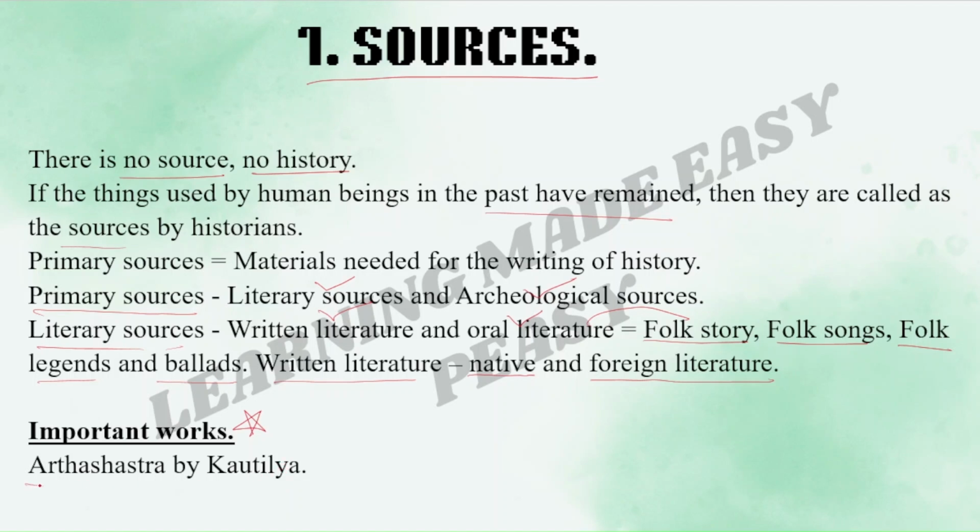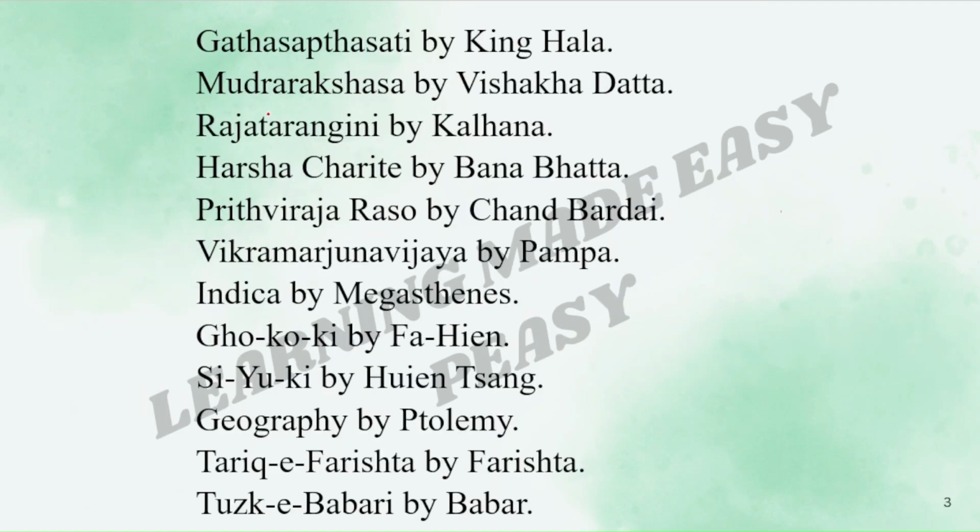Okay. The first work is Arthashastra by Kautilya. We all know this. Next is Gatha Saptasati by King Hala. How will you remember this? See, in King Hala we have H-A, and in Gatha Saptasati also we have H-A twice. So Gatha Saptasati was written by King Hala. Like this you can just connect the H-A and remember. Mudra Rakshasa by Vishakadatta. In Mudra Rakshasa we have Sh, and in Vishakadatta also we have Sh. So connect and remember. Rajatarangini by Kalhana.